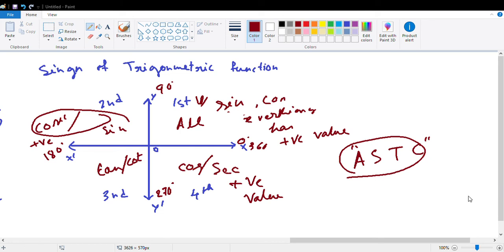No question? Please write it down. Are you guys able to see my screen? So I'm clearing this one.